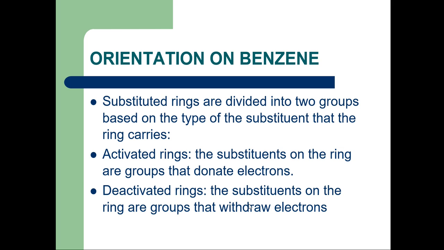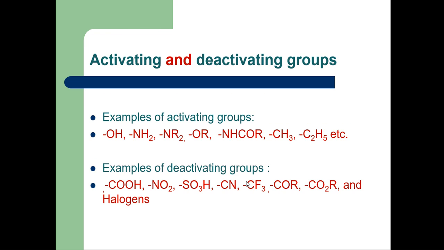Deactivating groups are the groups which withdraw electrons from the ring, and these groups deactivate the ring for further electrophilic substitution reaction. Some examples of activating groups: OH, that is hydroxy group, NH2, NR2, OR, NHCOR, CH3, C2H5. These groups donate electrons towards the ring and activate it. Examples of deactivating groups are COOH, NO2, SO3H, CN, CF3, etc.